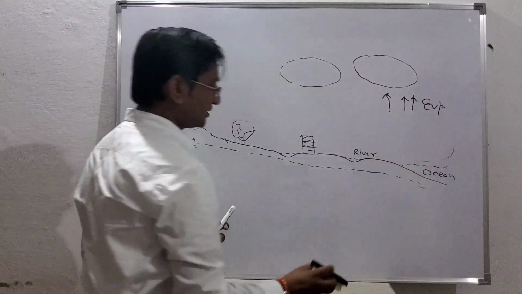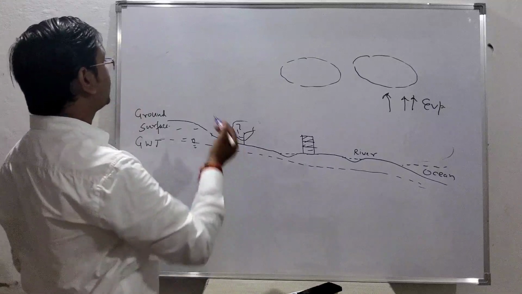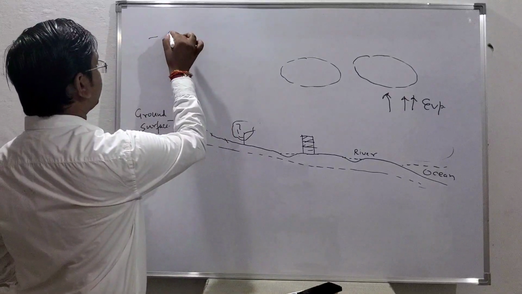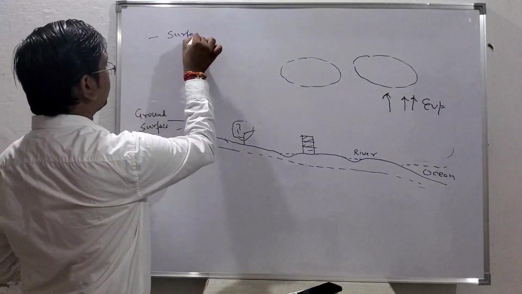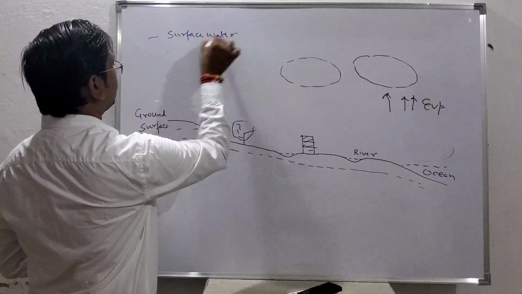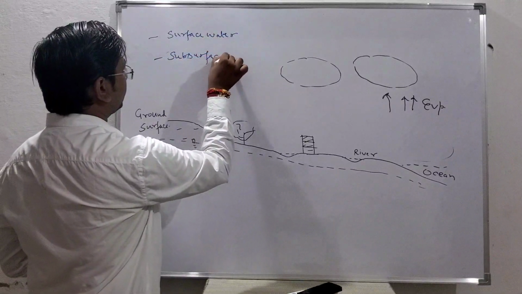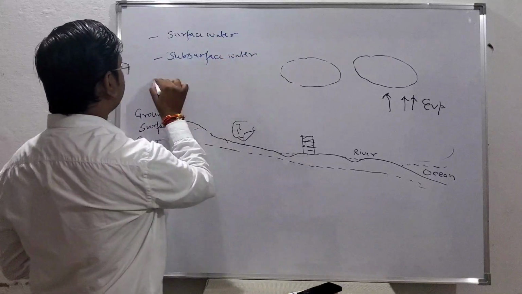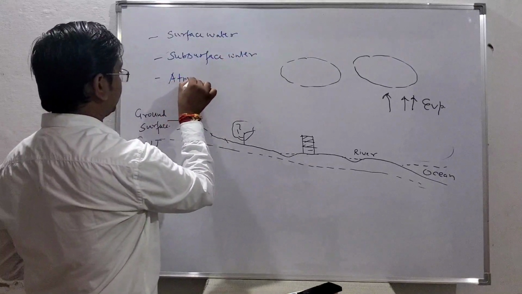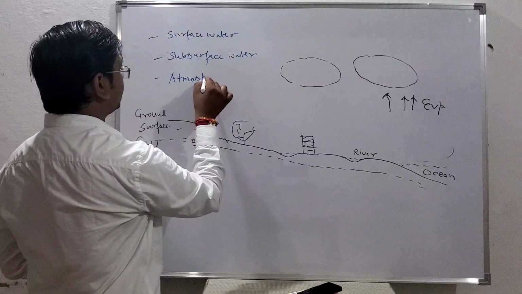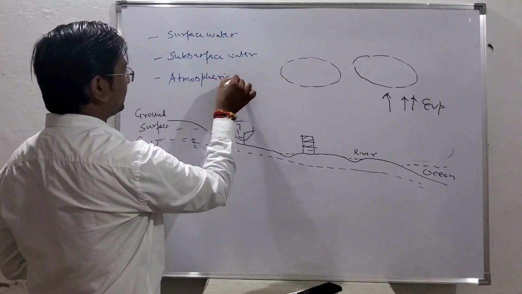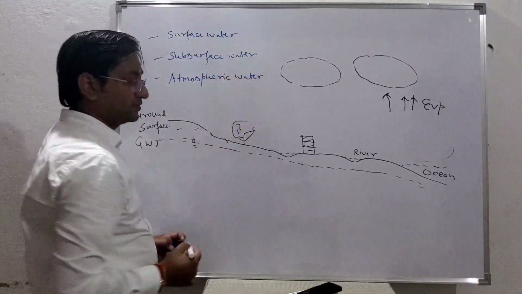If someone is asking about the occurrence of water, you will say surface water, subsurface water, and atmospheric water. So this is the occurrence of water.